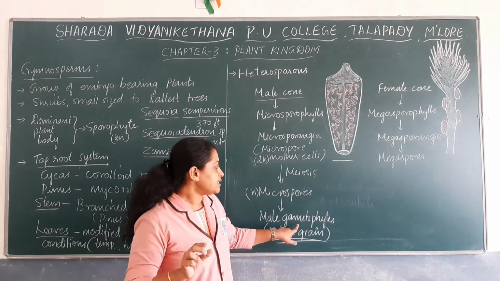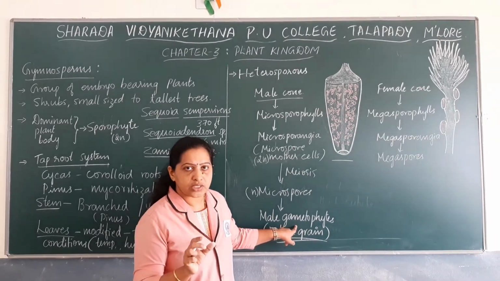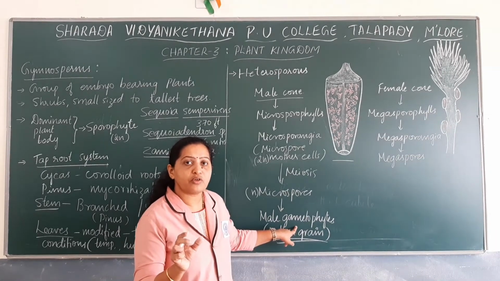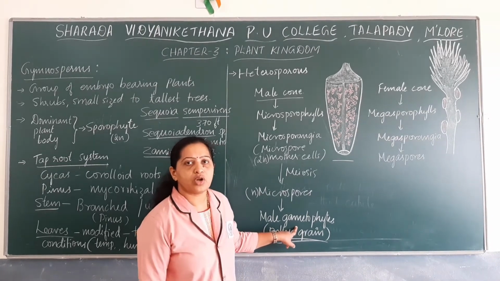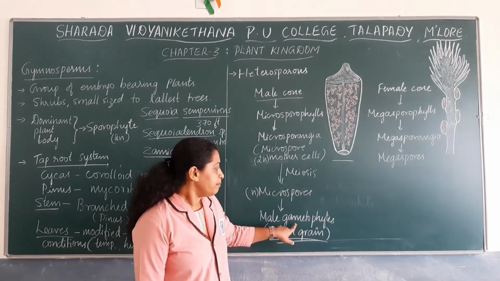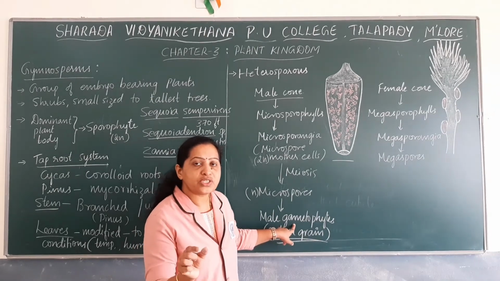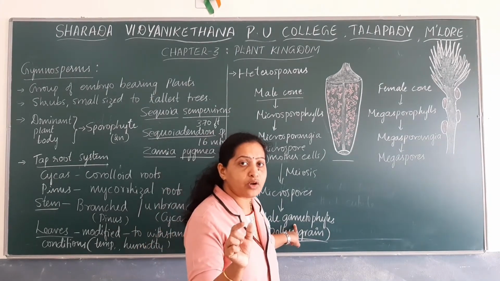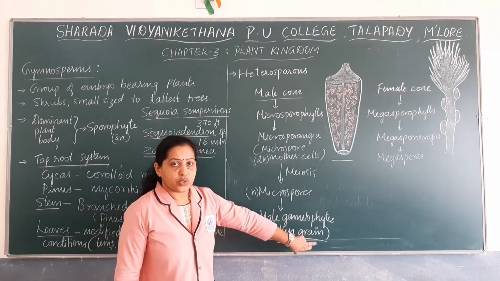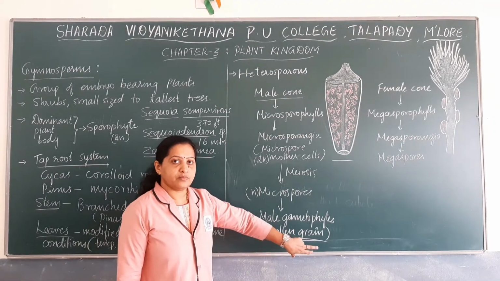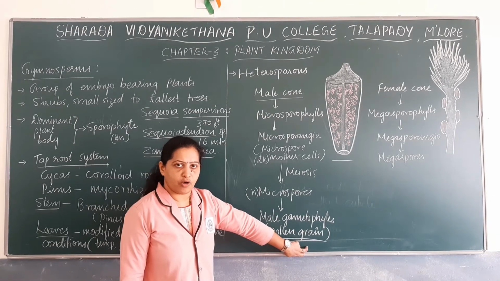Male gametophytes are highly reduced structures having only a limited number of cells, and they are pollen grains. Inside the pollen grains, male gametes are formed.